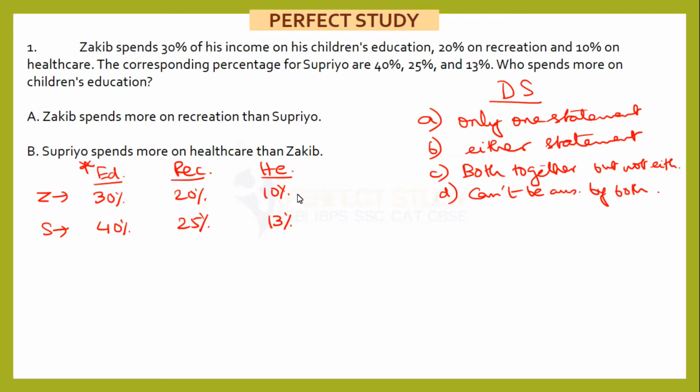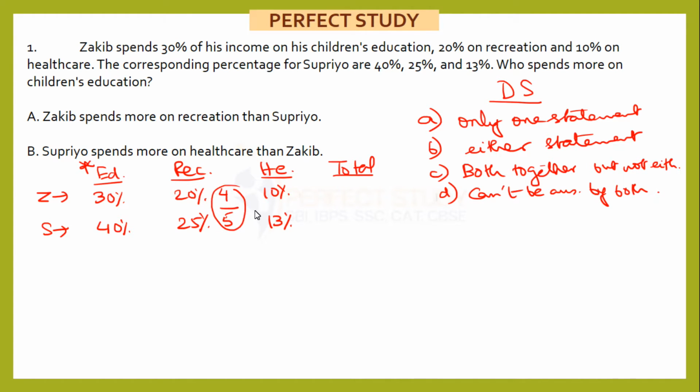Okay, it seems on the surface that the question cannot be answered, because we do not have any data, but it's really a tricky one. Let's see what we can do here. I am assuming that Zakib's recreation and Supriyo's recreation expenditure in value is same. Now please check the method I am using here. I am converting this 20 and 25 into a ratio, that is 4:5.